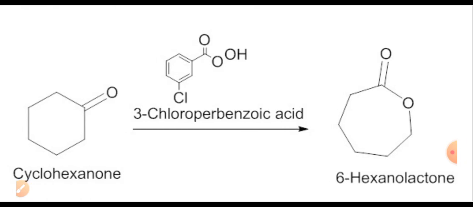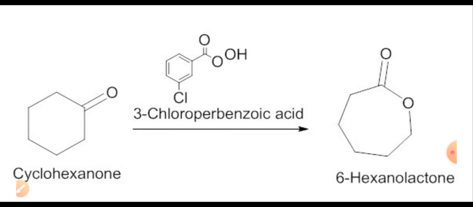In the previous example, we see the formation of ester from open chain ketones, but in this example, let us see the formation of cyclic esters from cyclic ketones, in which cyclohexanone in presence of 3-chloroperbenzoic acid gives the formation of